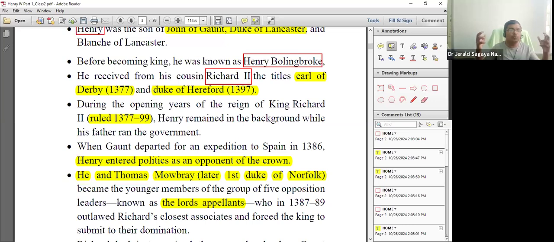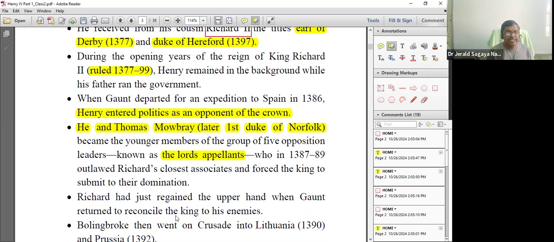All his moves were against the English people. He was always thinking of going to war. So the people were fed up with fighting war. They were suffering from heavy taxation and because of a famine. And that was the context in which Henry and Thomas Mowbray and 3 others joined together and started opposing that particular ruler, Richard II.